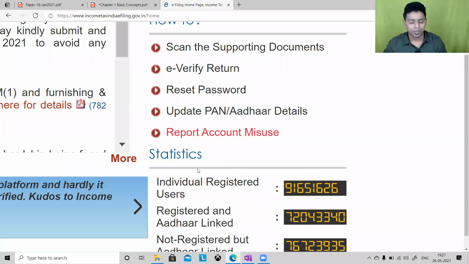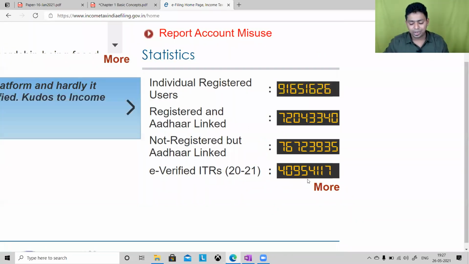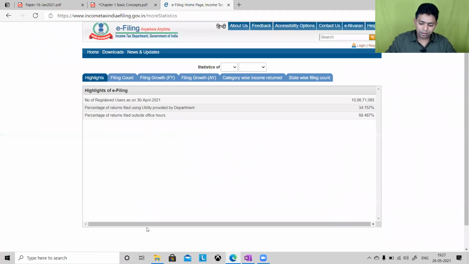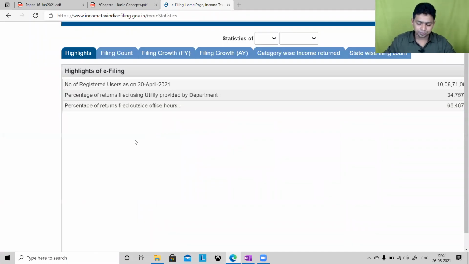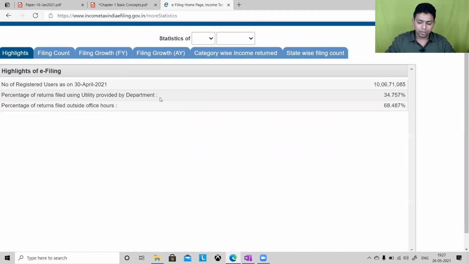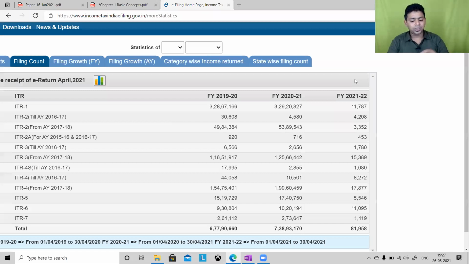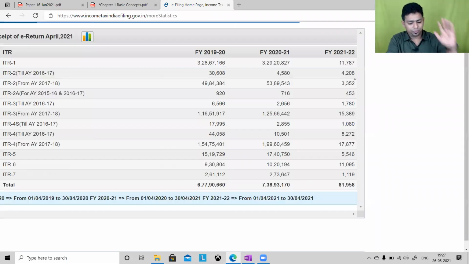Statistics means obviously how many returns are filed, how many people have filed their return. I don't want to stretch the discussion. I can talk only on the statistics for hours and hours. But let me show you what happens. Directly, I'm jumping on filing count. In financial year 2019-20, 6 crore 77 lakh people have filed their income tax return.